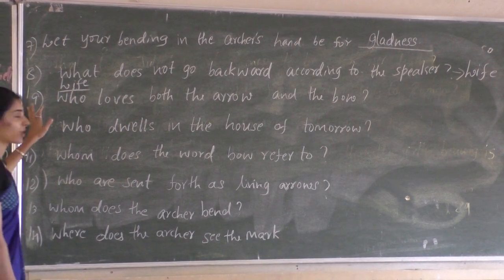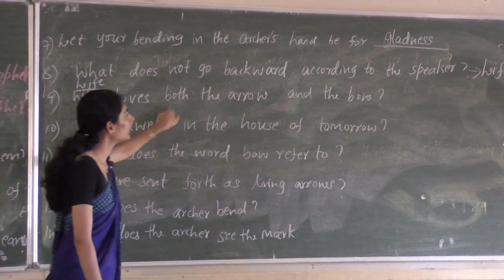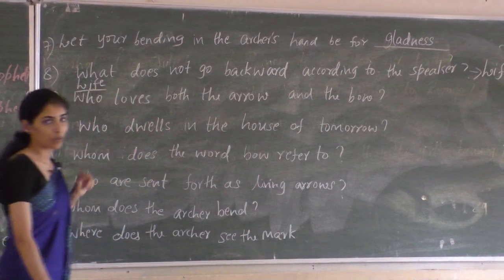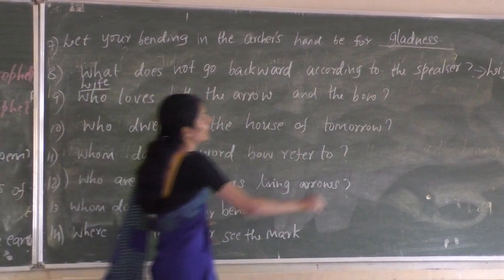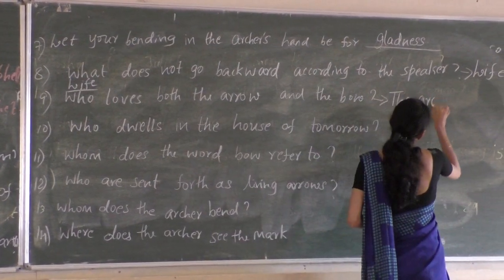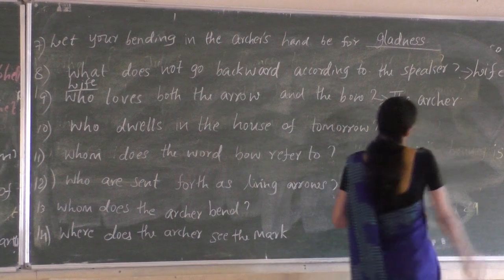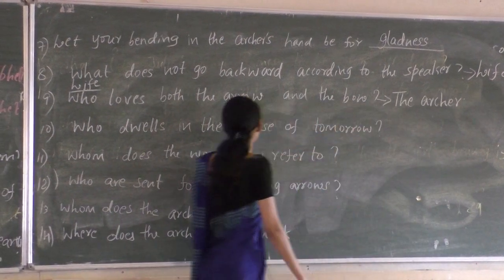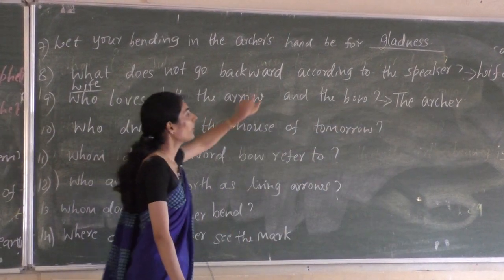And the 9th question, who loves both the arrow and the bow? Here the answer is the archer, since it is given arrow and bow.